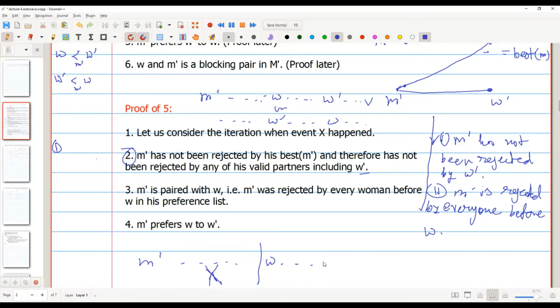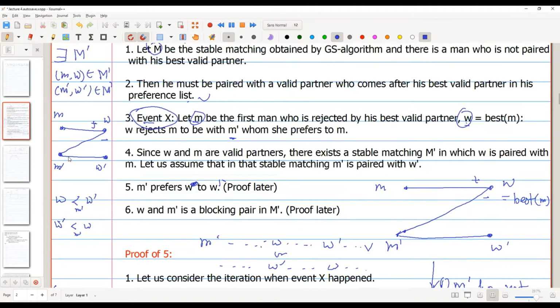And W prime has not rejected M prime yet. So W prime must be after W. It cannot be before W, because everyone before W has rejected M prime. So that means in the preference list of M prime, W comes before W prime. Let's complete this and after that we will finish. So in this particular graph, W comes before W prime.